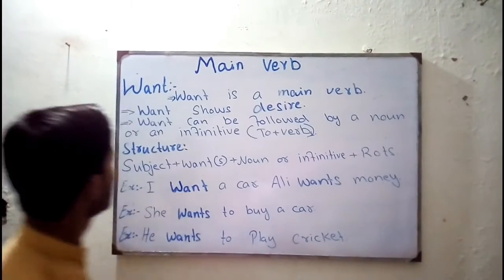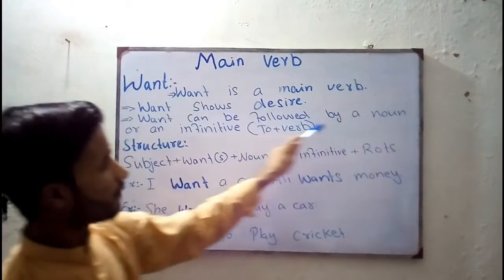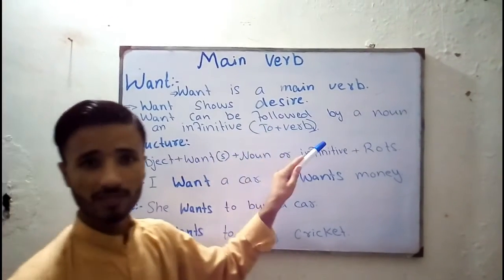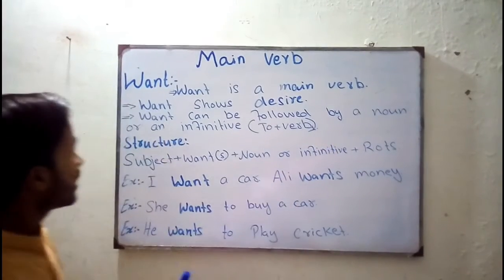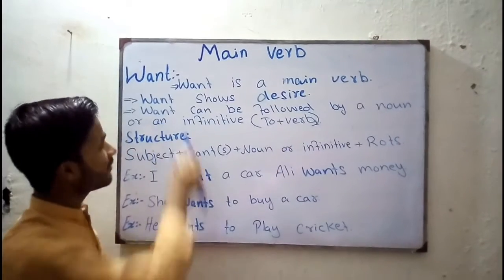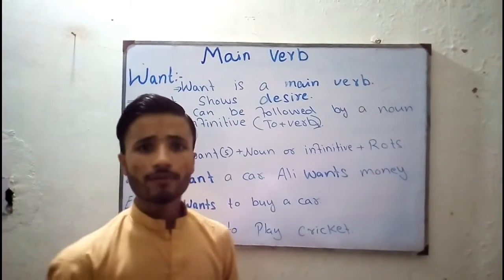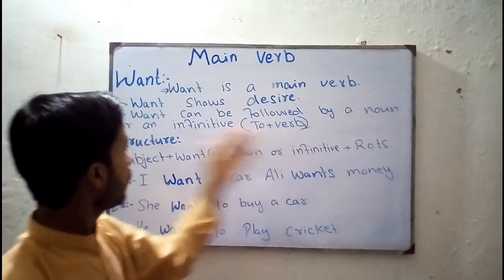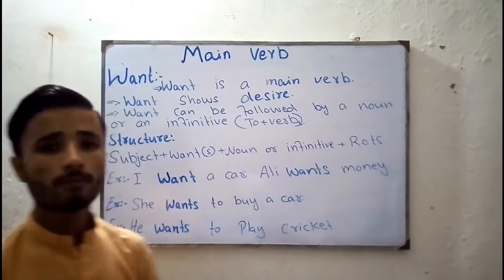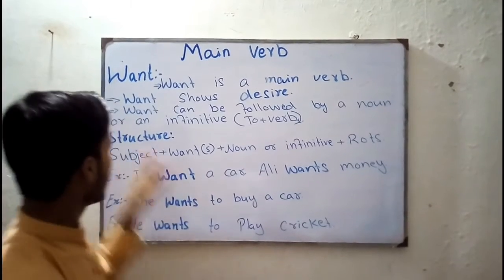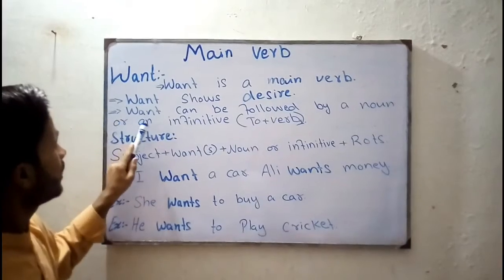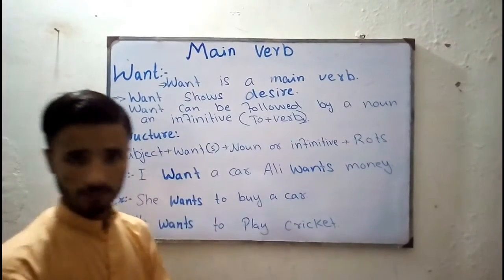Is this clear? See, want can be followed by a noun or an infinitive. Infinitive means to plus first form. Is this clear? So here, now what does it mean? It means that want can be followed by a noun or infinitive. We can put a noun or infinitive after want. It means to say that both ways are possible to use want. I mean, we can put a noun after want, or either we can put infinitive after want.